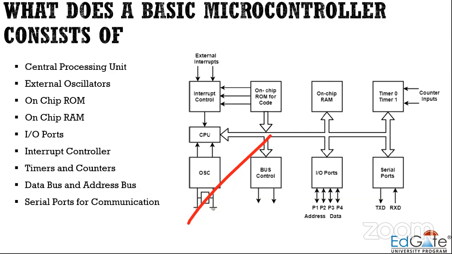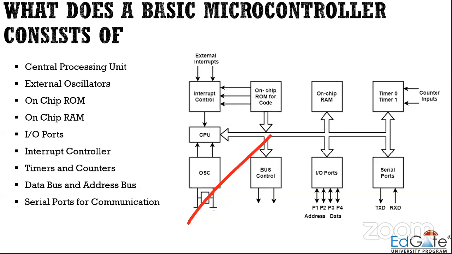All those things are handled by the interrupt controller. Then you have timers and counters. Timers are basically used to generate delay, and counters are used to count an event, right? If an event is occurring, count those events.